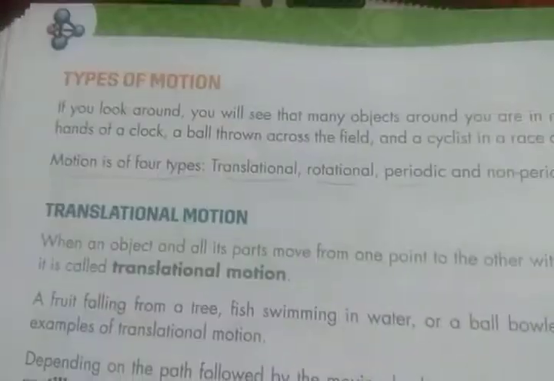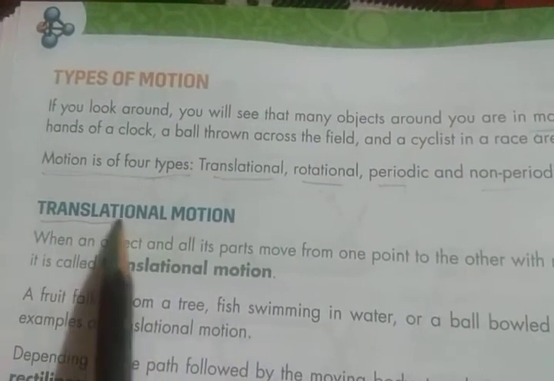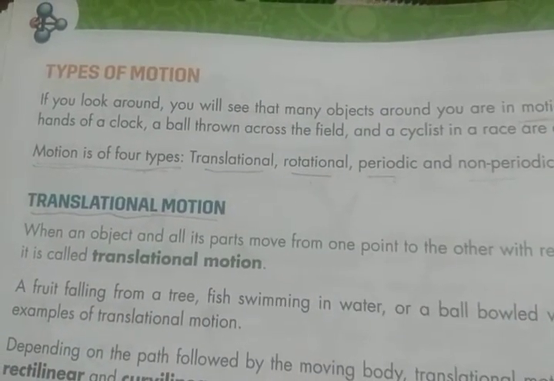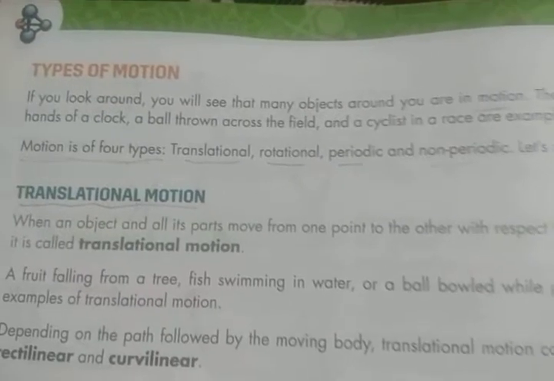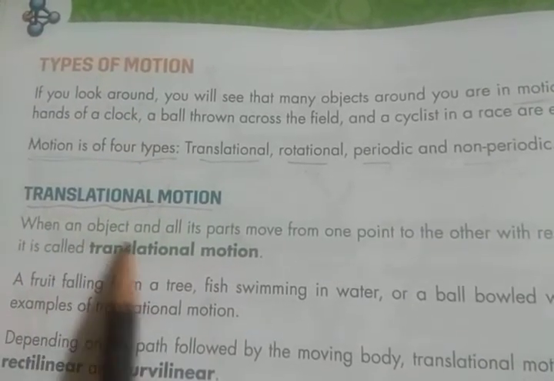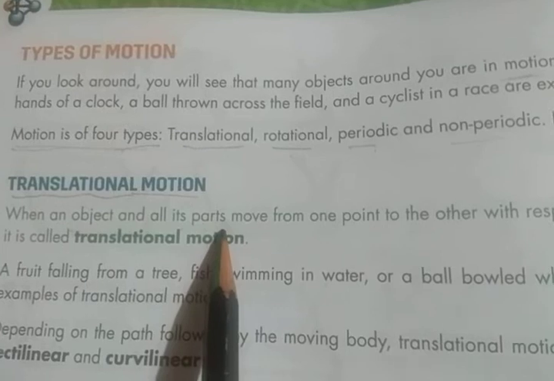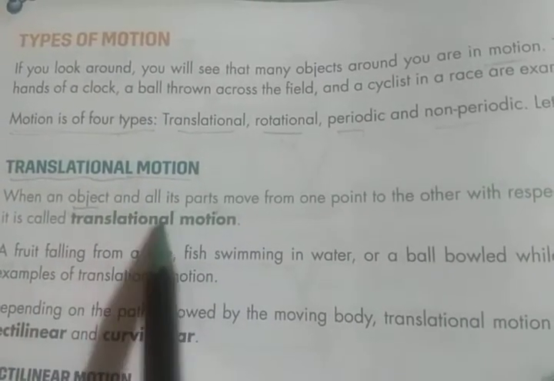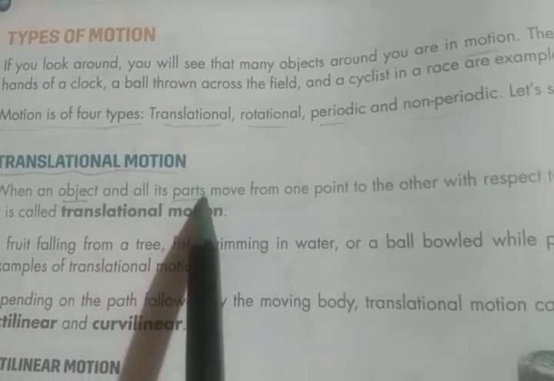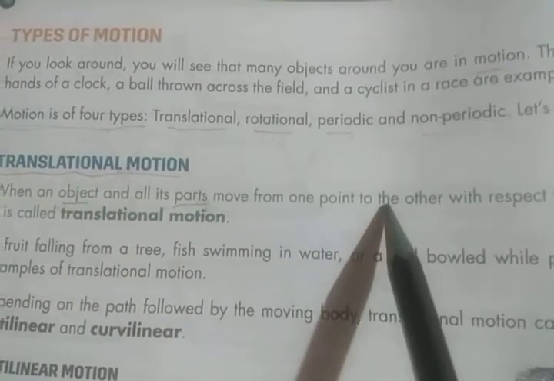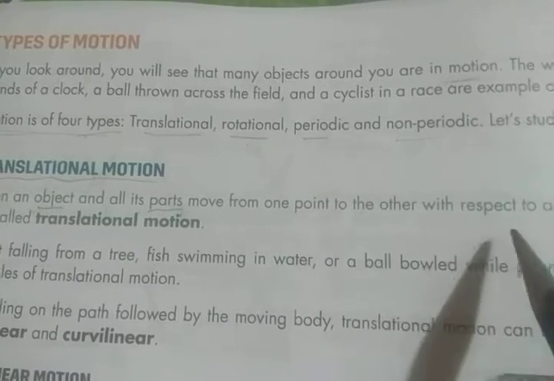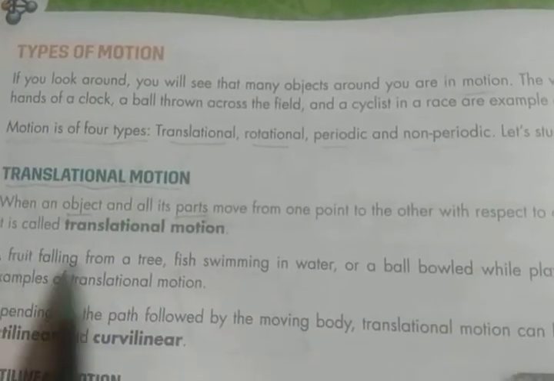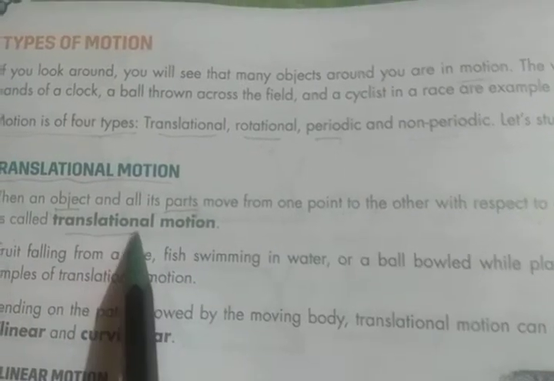So the first type of motion is translational motion. Here, when an object and all its parts move from one point to another with respect to another object at rest, it is called translational motion.